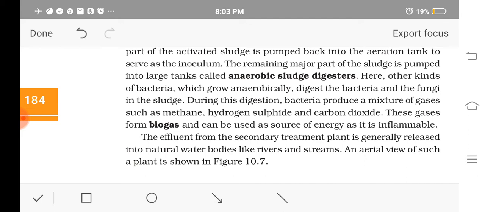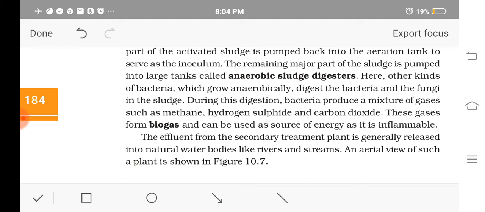During this process, they produce a number of gases like methane, H2S, carbon dioxide, etc., which can be used as a source of biogas, as they are inflammable.